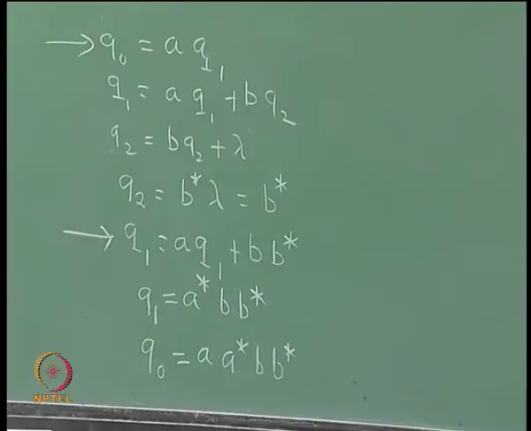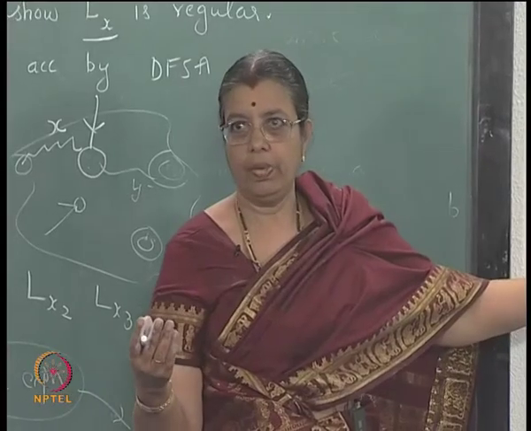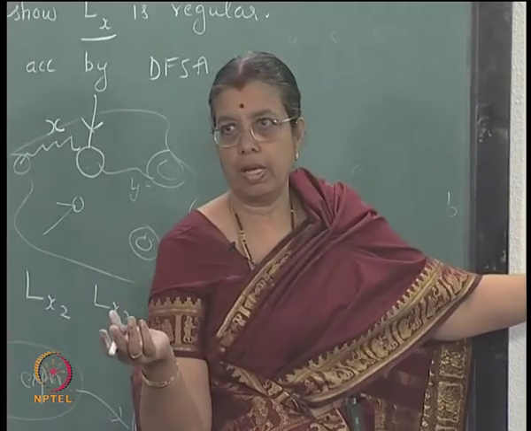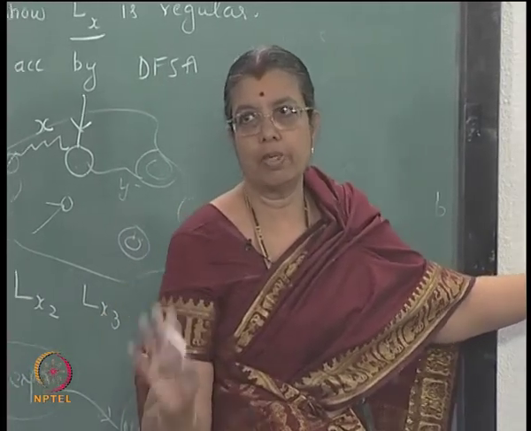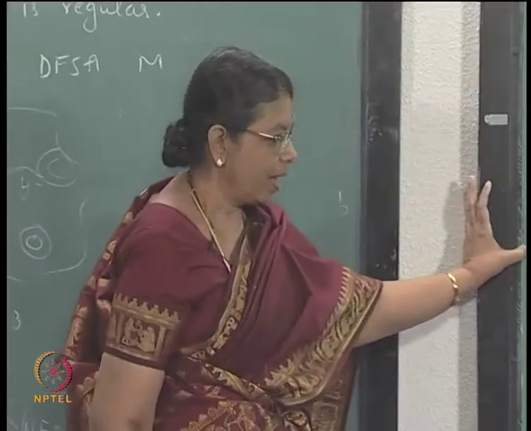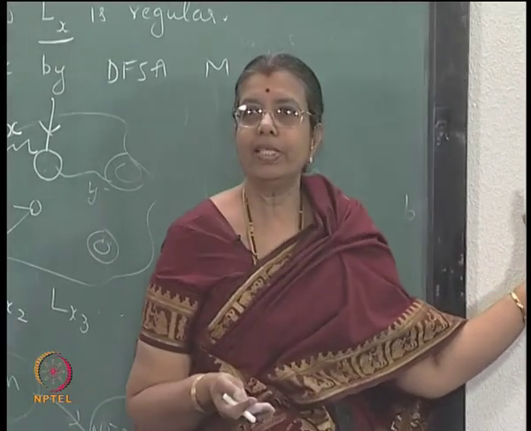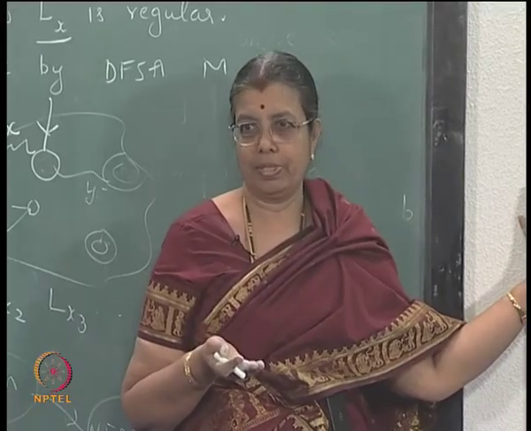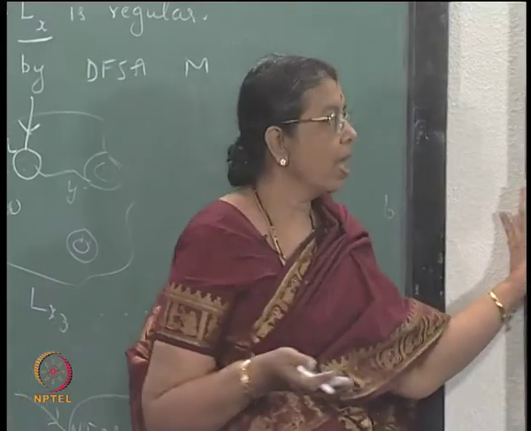Now this method will work because each time we are trying to get rid of one equation and one unknown, and we are using either that lemma or substitution, right. So finally we should be able to solve for Q naught. Now why we do this and what is the underlying meaning behind this?